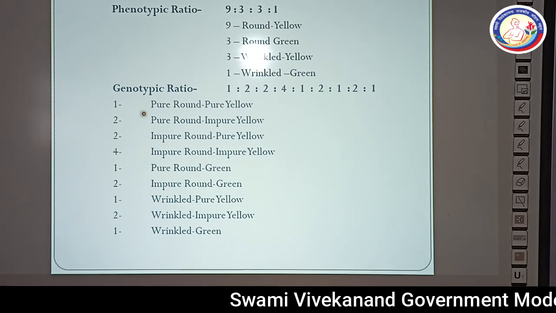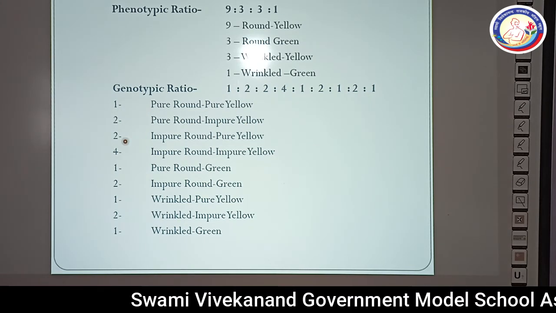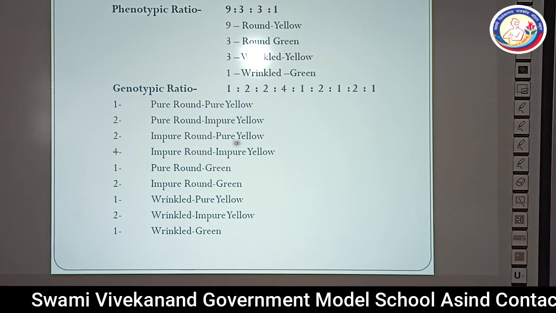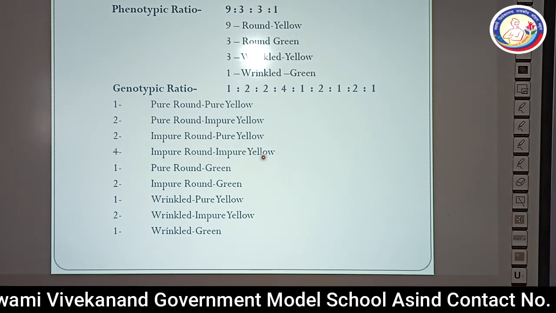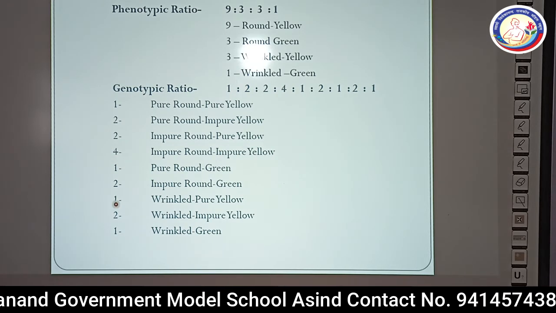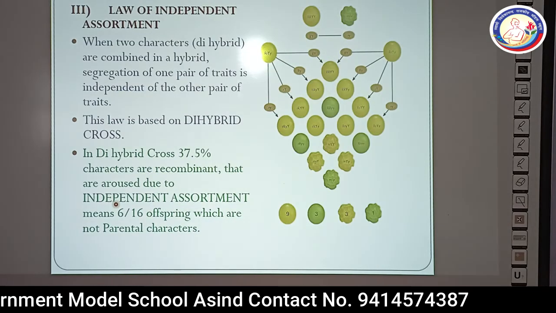The one plant will be pure round, pure yellow, two plants will be pure round and impure yellow, and two again the new character impure round and pure yellow, and impure round and impure yellow. There will be four plants here. Similarly, the rest of the other characters.